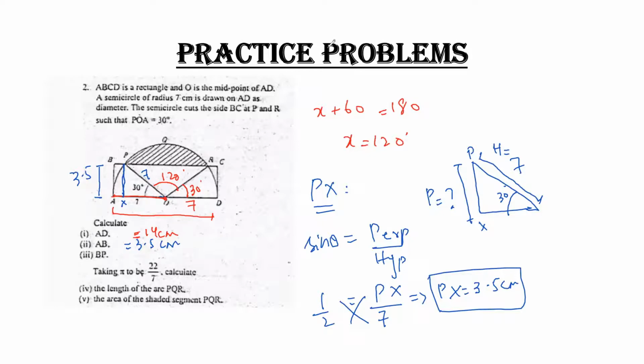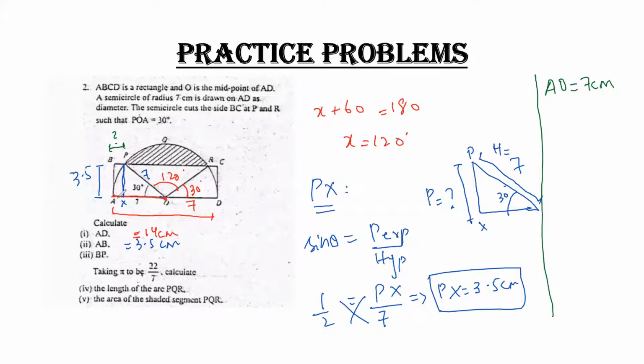Clear? Moving to the third part. Third part says you have to find out the value of BP. That means this portion only. How can you find out this portion? AO equals 7 centimeter.